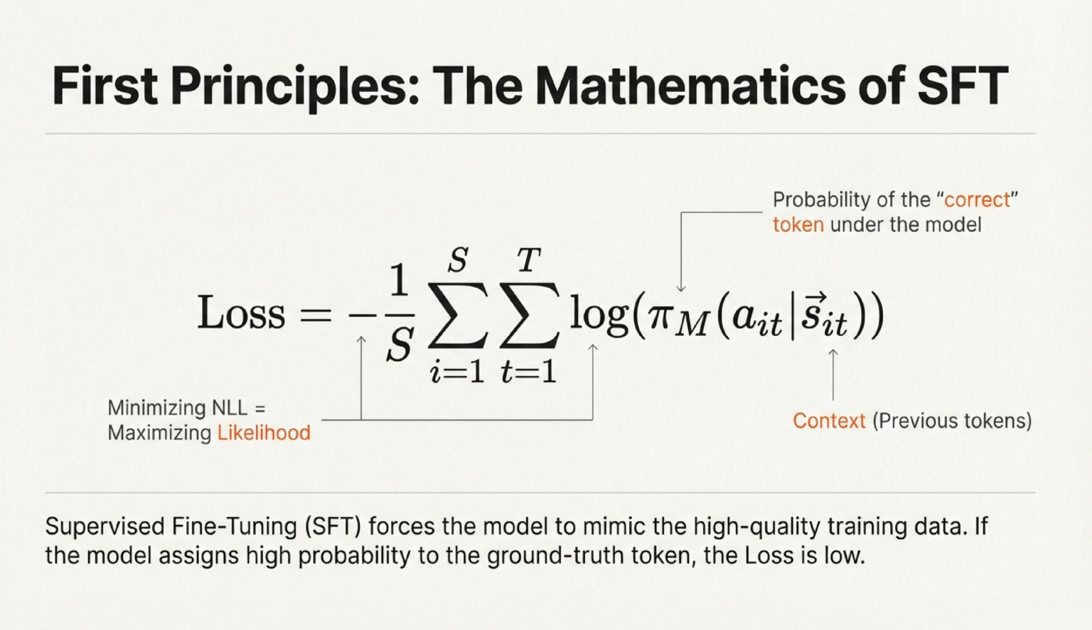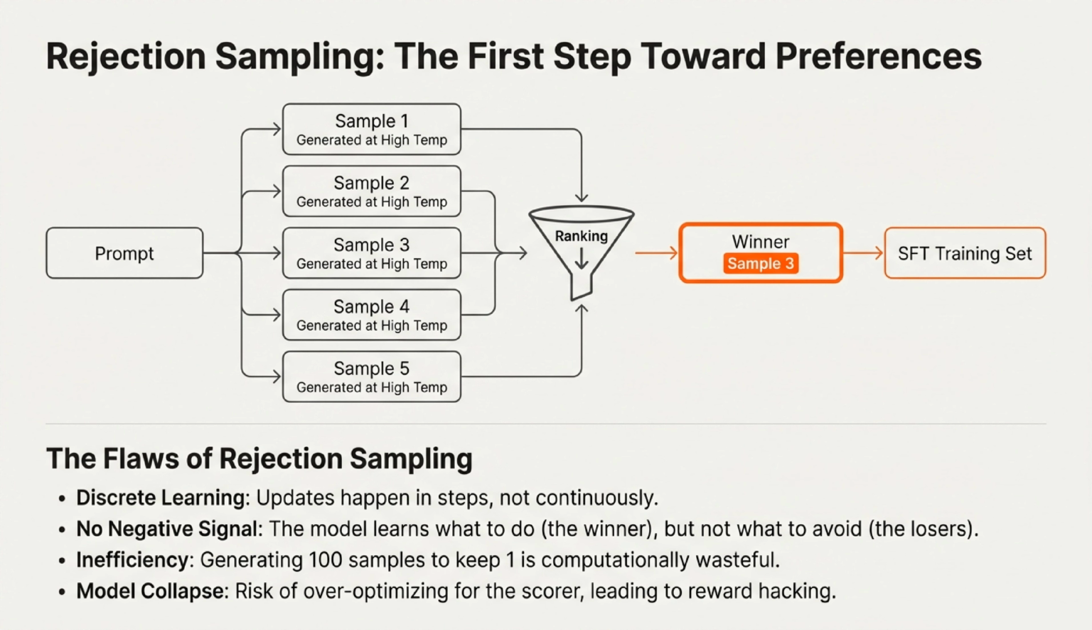Once we have an instruction-tuned model, we want to scale our training. The first step toward learning preferences is rejection sampling. We give the model a prompt, generate multiple samples at a high temperature, rank them, and pick the winner to use as SFT training data. But this has major flaws. It learns discretely in steps, lacks a negative signal to tell the model what not to do, is computationally wasteful, and carries a high risk of model collapse due to reward hacking.